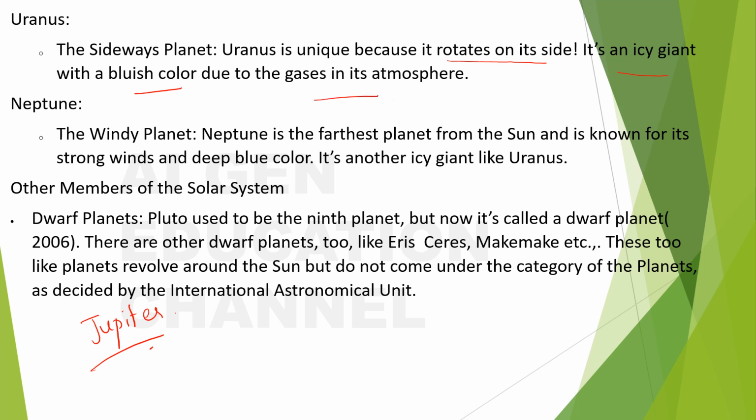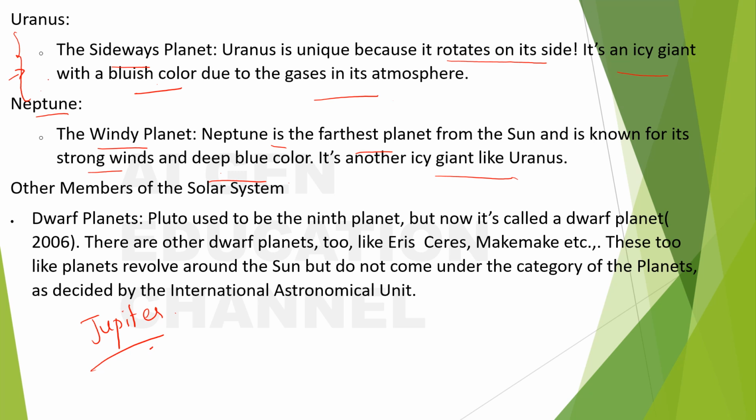Next is Neptune. What is Neptune? Neptune is called the windy planet and Uranus is called the sideways planet. I have included these terms because they may be asked in some competitive exams. Neptune is the farthest planet from the sun and is known for its strong winds and deep blue color. Uranus is also bluish in color and this is deep blue. It's another icy giant like Uranus. So Uranus and Neptune are icy giants.